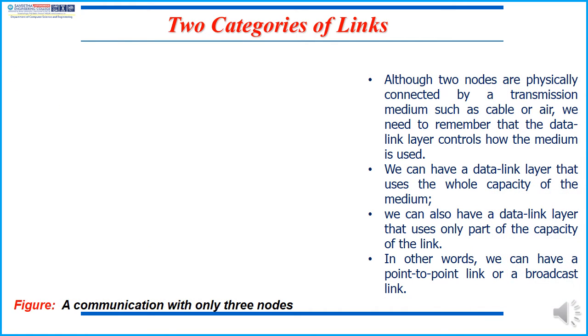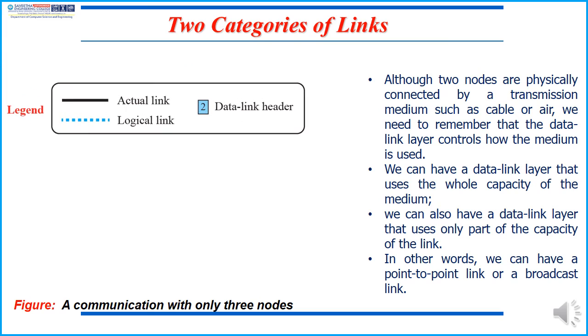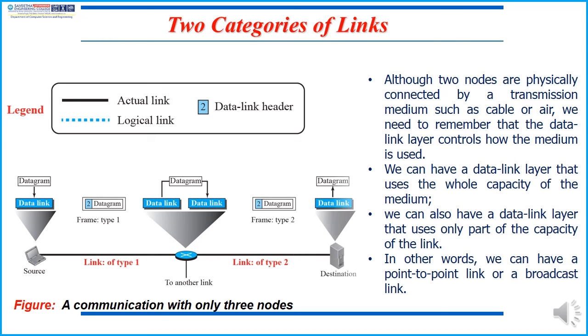There are two categories of links present in this data link layer. One is the actual link, the next one is the logical link. Although two nodes are physically connected by a transmission medium such as cable or air, we need to remember that the data link layer controls how the medium is used. We can have a data link layer that uses the whole capacity of the medium. We can also have a data link layer that uses only part of the capacity of this link. In other words, we can have a point-to-point link or a broadcast link.